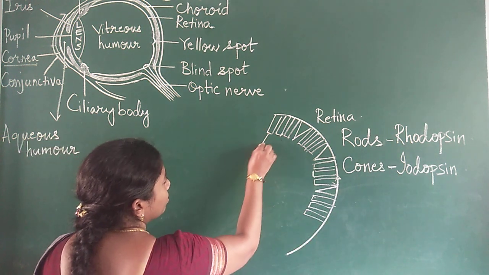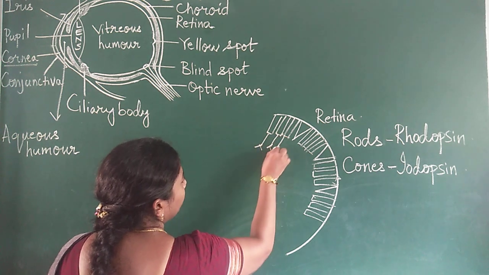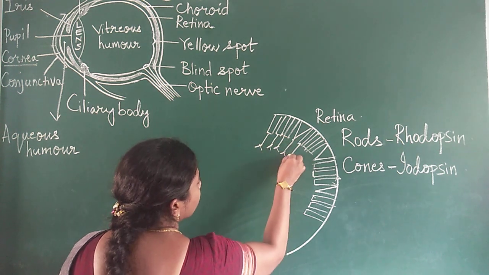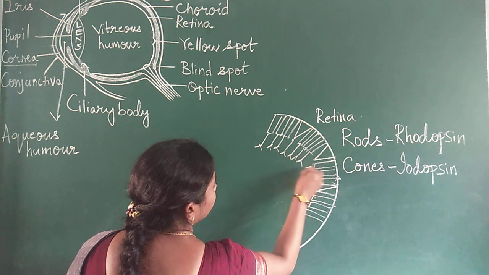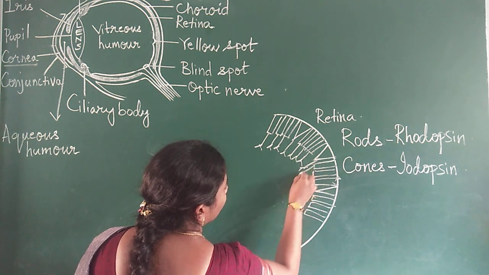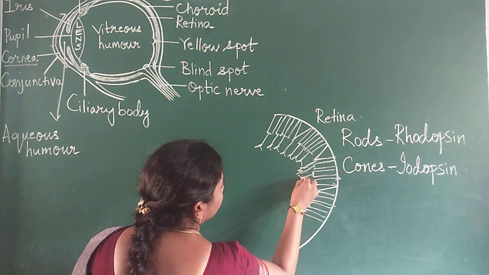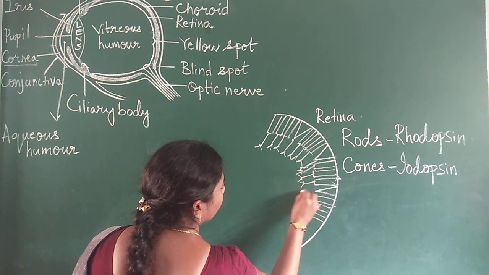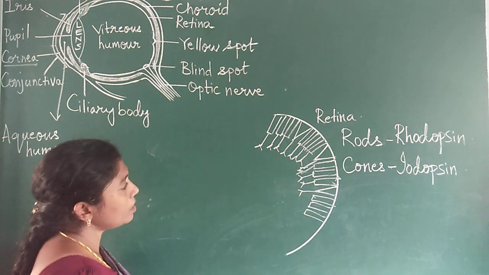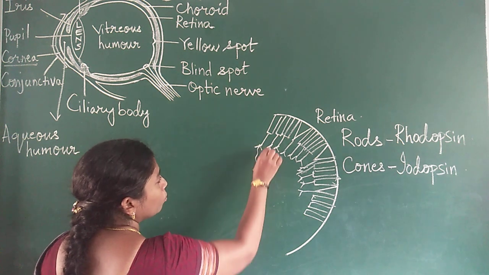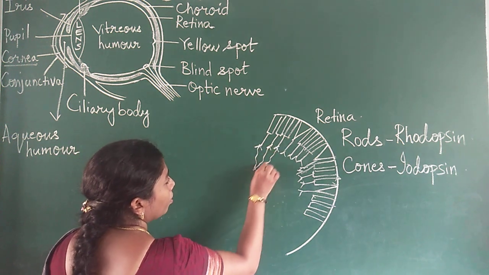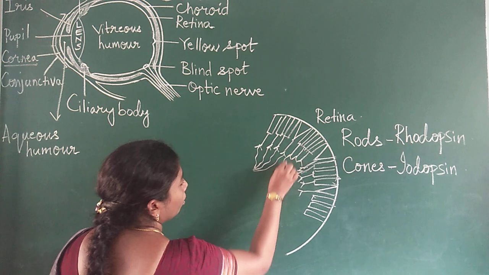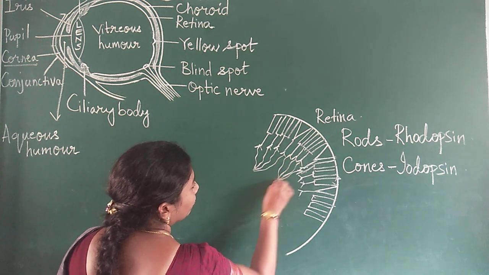Each rod, as well as each cone, is like this. Hope you can understand. These all get connected through neurons.